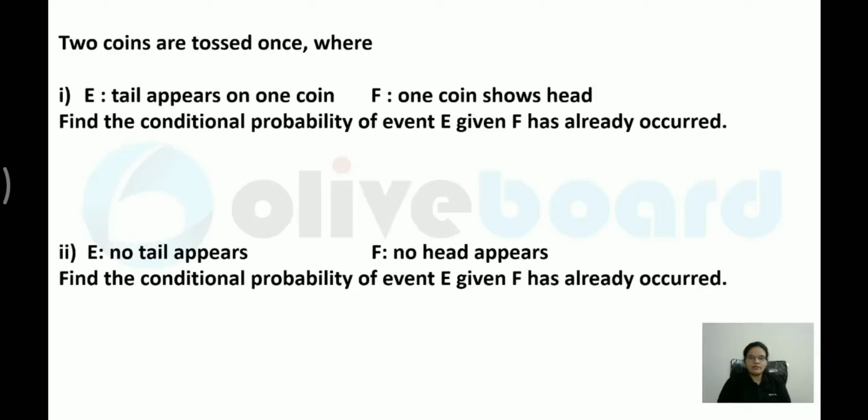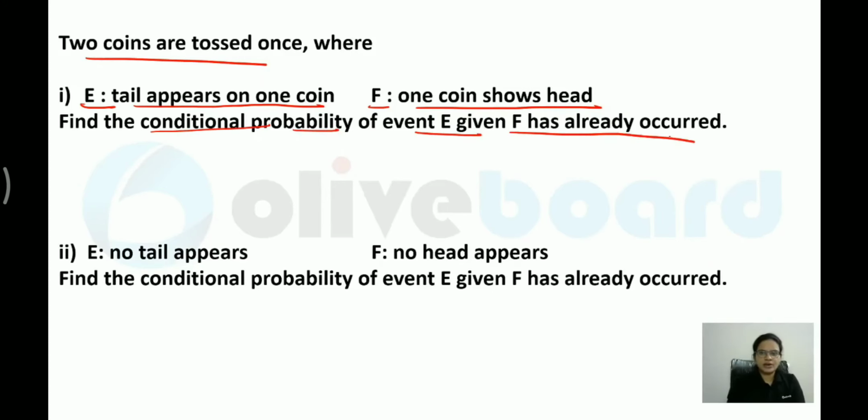Now, what type of question can come in the exam? Here again you have to evaluate all these values manually before using the formula. Let me take one example. Two coins are tossed at once. One event is E, which says a tail appears on only one coin. What is the F event? One coin shows only a head. Now they are asking you to find the conditional probability of event E given that F has already occurred.